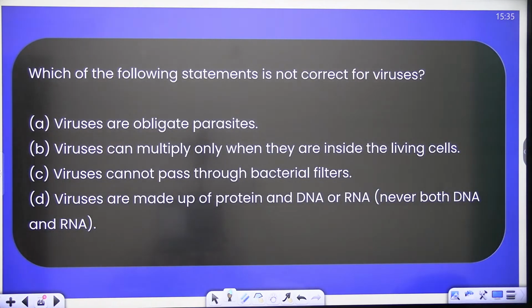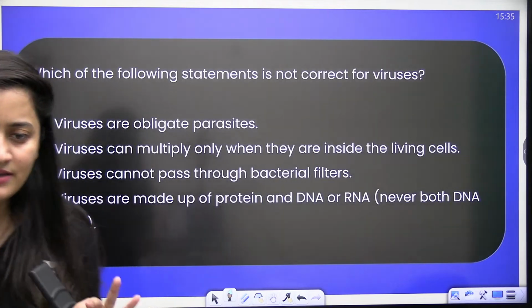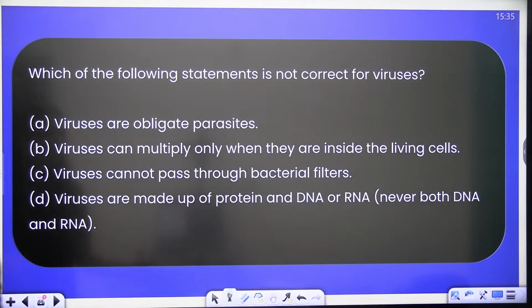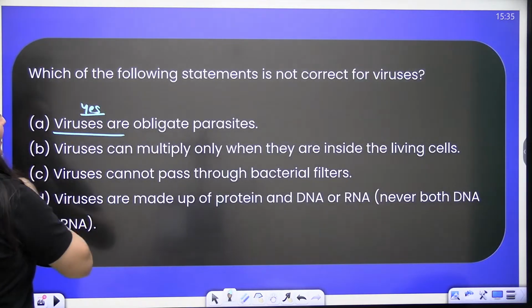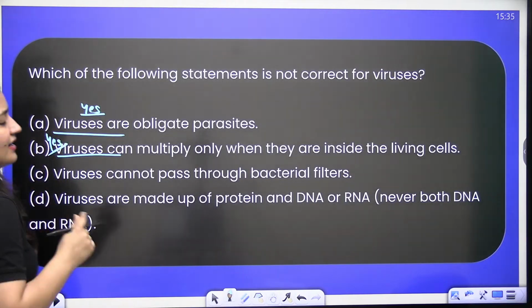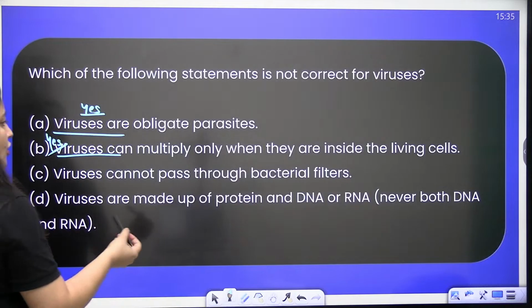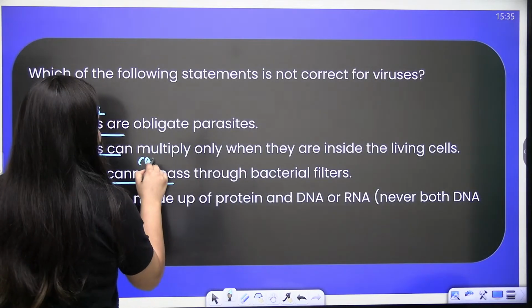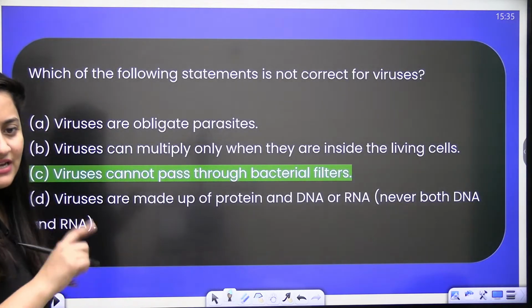They cannot pass through bacterial filters. They are made up of protein and DNA or RNA. It's very easy. Viruses are obligate parasites, yes. They can multiply only inside the living cell, that is why they are the connecting link between living and non-living organisms. They cannot pass through the bacterial filter? They can, because their size is smaller than bacteria. So C is the correct answer here.